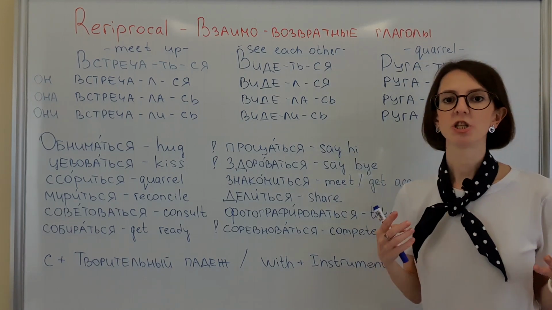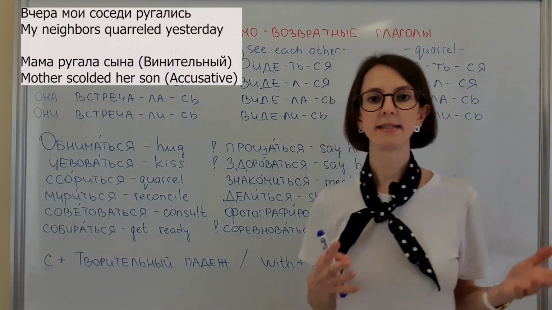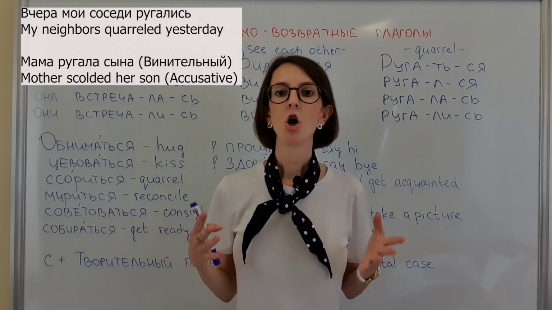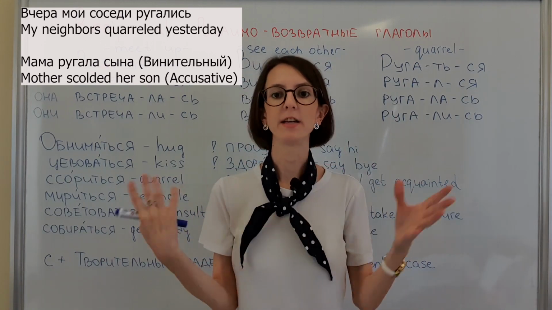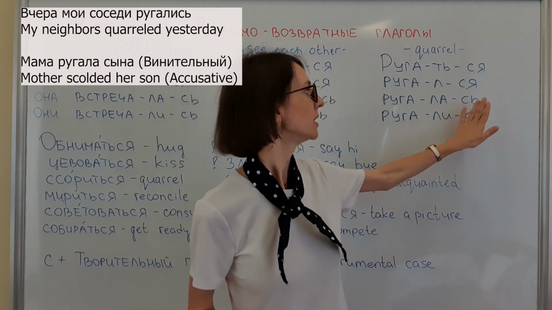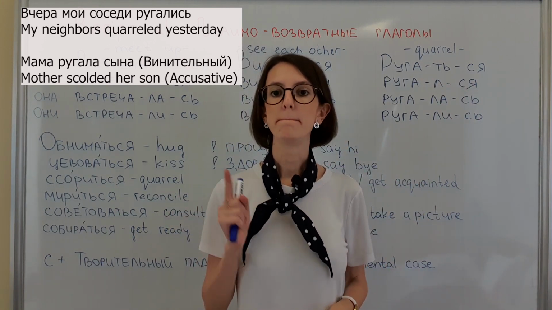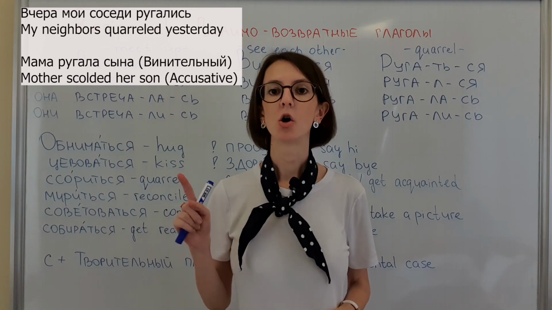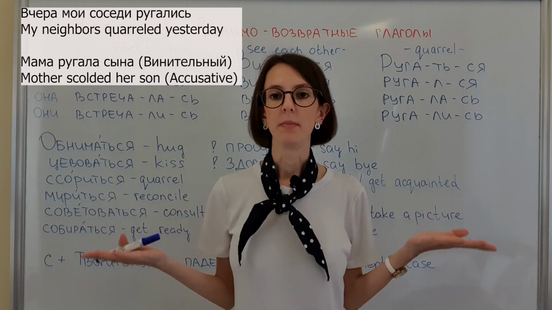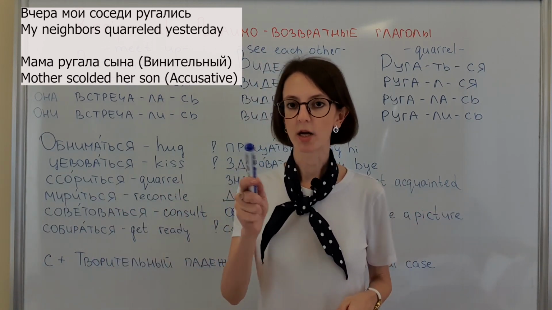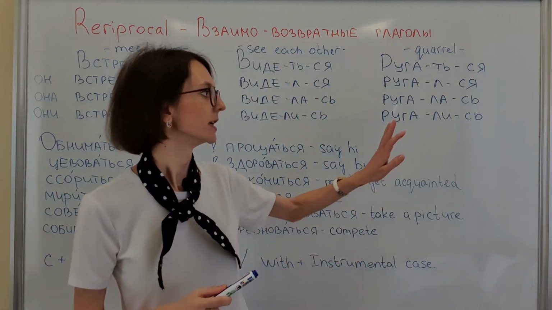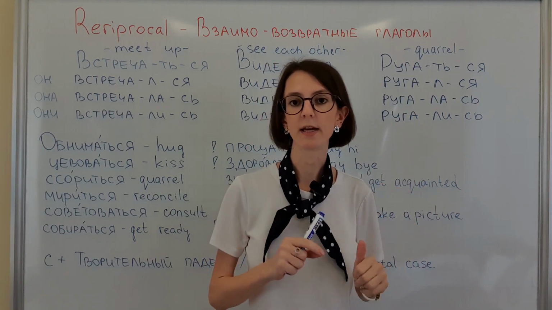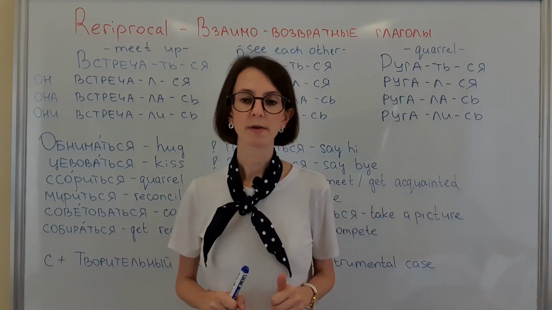For example, вчера мои соседи ругались. There was a fight between them. It can be also non-reflexive. Мама ругала сына. Maybe he behaved badly, that's why she scolded him. So again, careful here, the meaning is slightly different when it is reflexive and non-reflexive verbs.